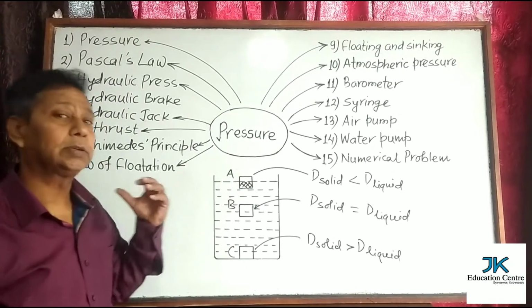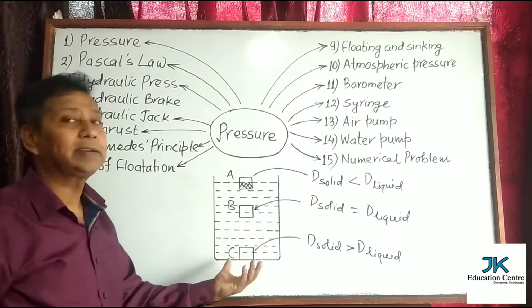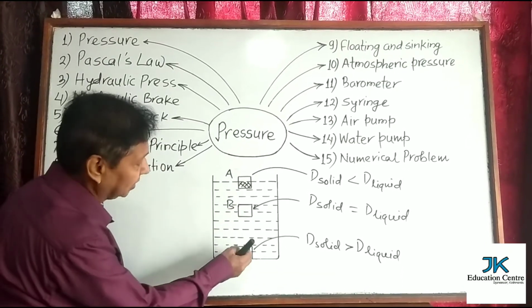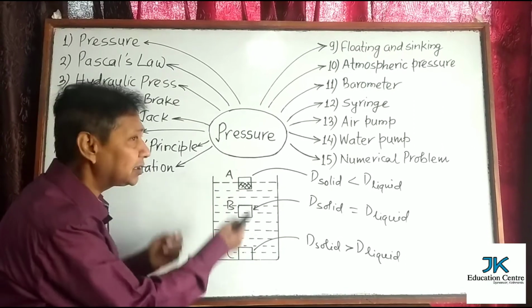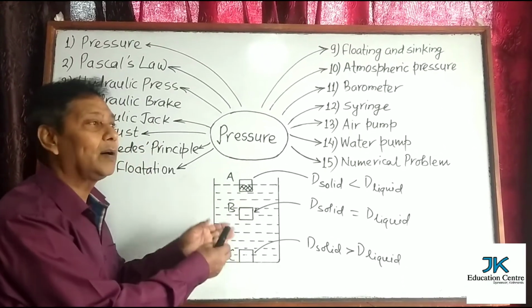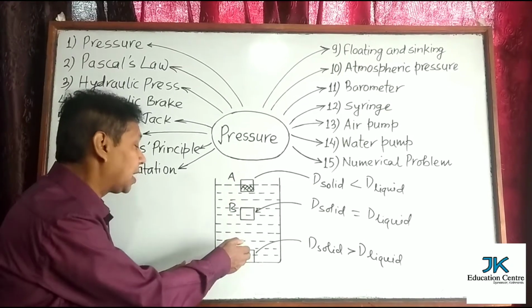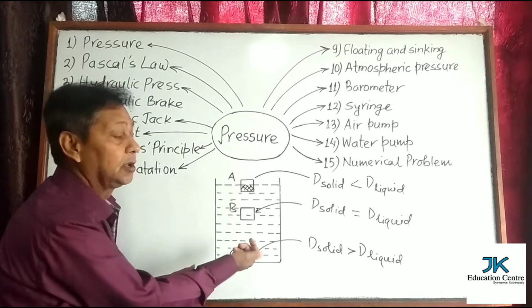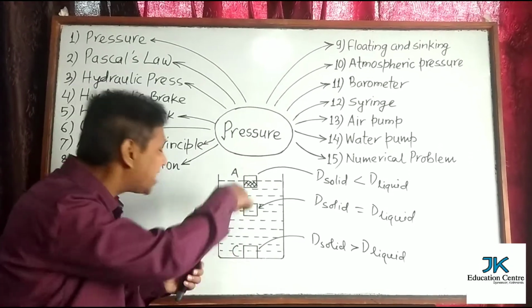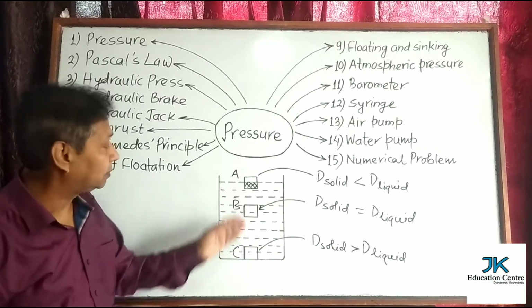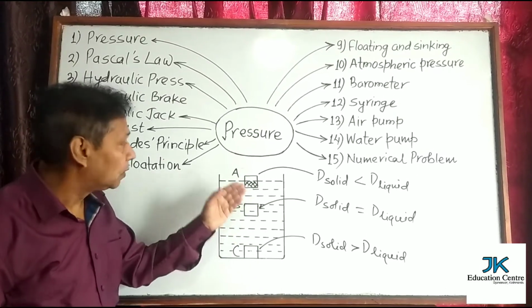But C has certain weight. How can we say that C has certain weight? Because in this case, the upthrust is not able to neutralize the weight force acting on C. I mean to say, the weight force acting towards the center of the earth is not neutralized by the upthrust. Weight is more, downward force is more. That's why it is landing at the bottom. So weight of C is more than B and weight of B is more than A.